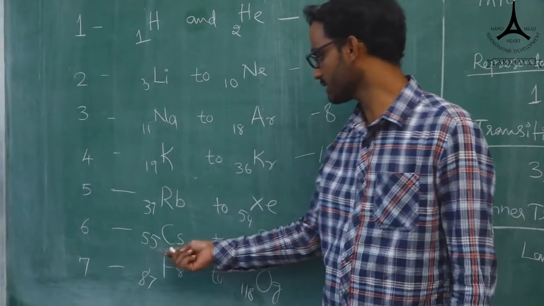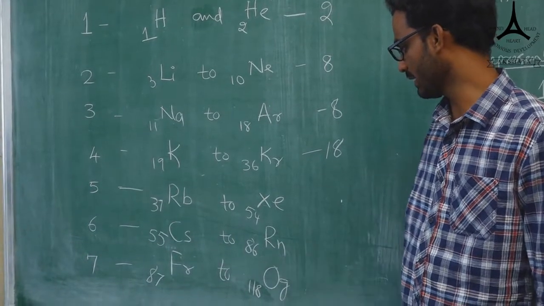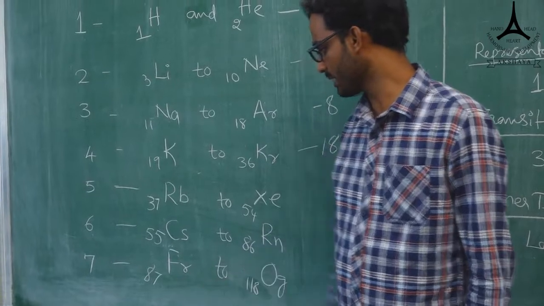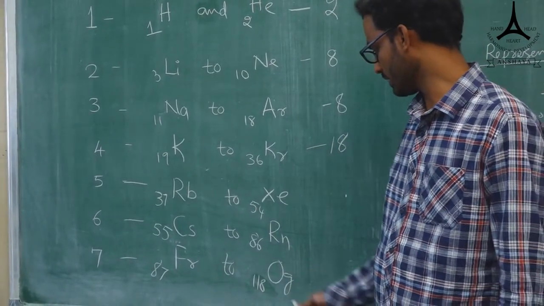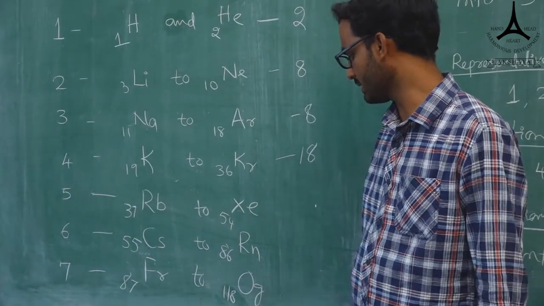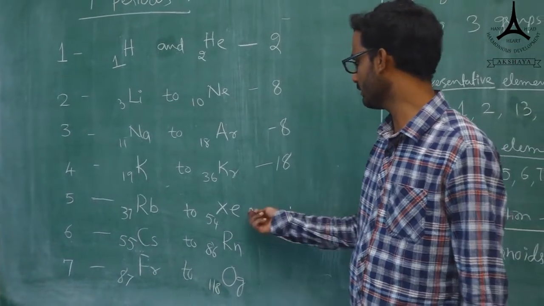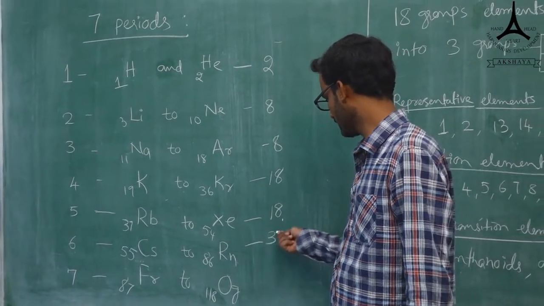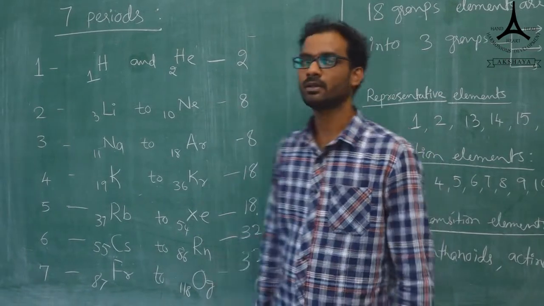Next, the sixth period starts with cesium, Cs, and ends with radon, Rn. The seventh period starts with francium, Fr, atomic number 87, and Og, oganesson, you can take as the last element, atomic number 118. The fifth period has 18 elements, and next we have again 32 elements. Okay, this is about the period wise.